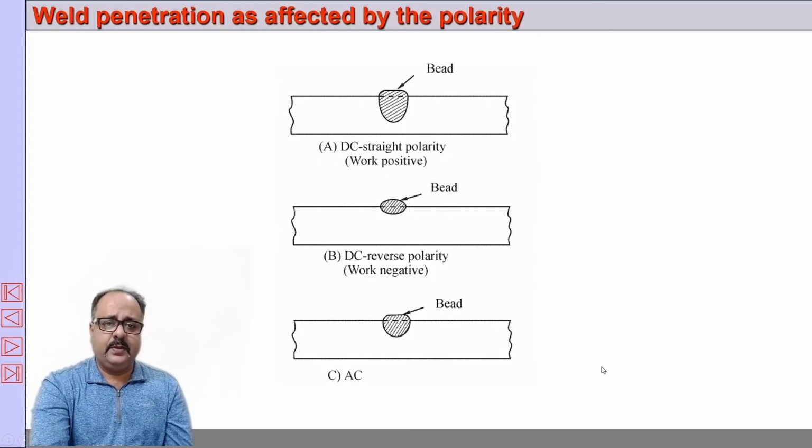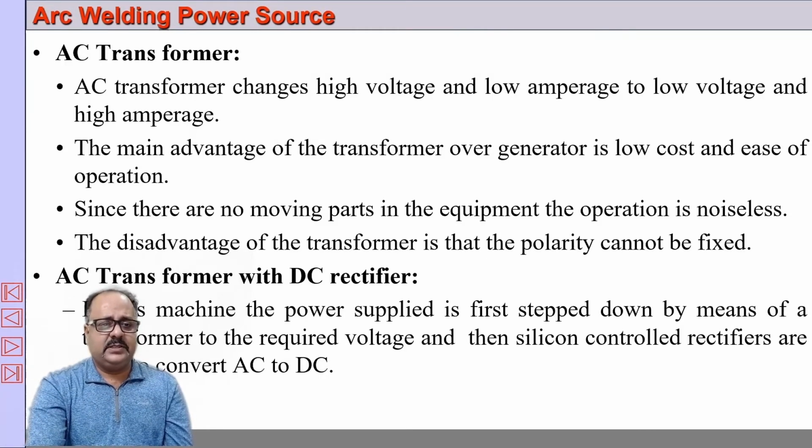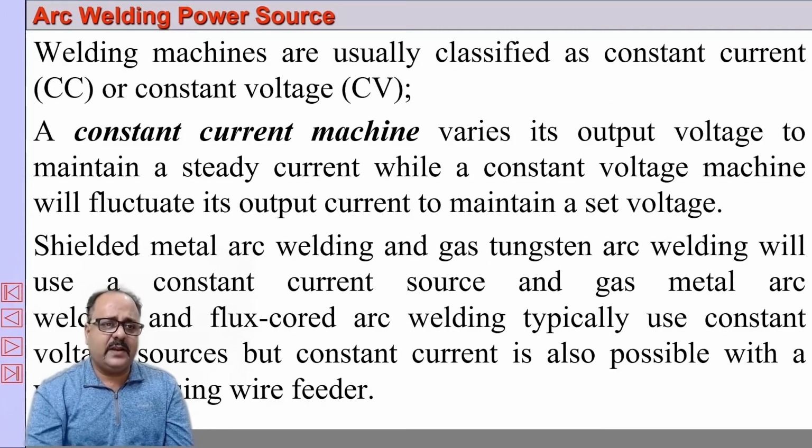Remember this. So the bead in DC straight polarity normally has much more depth, reverse polarity has less depth, and AC is medium, because it is continuously changing the polarity. AC transformer and AC transformer with rectifier. Okay, now this is very important.